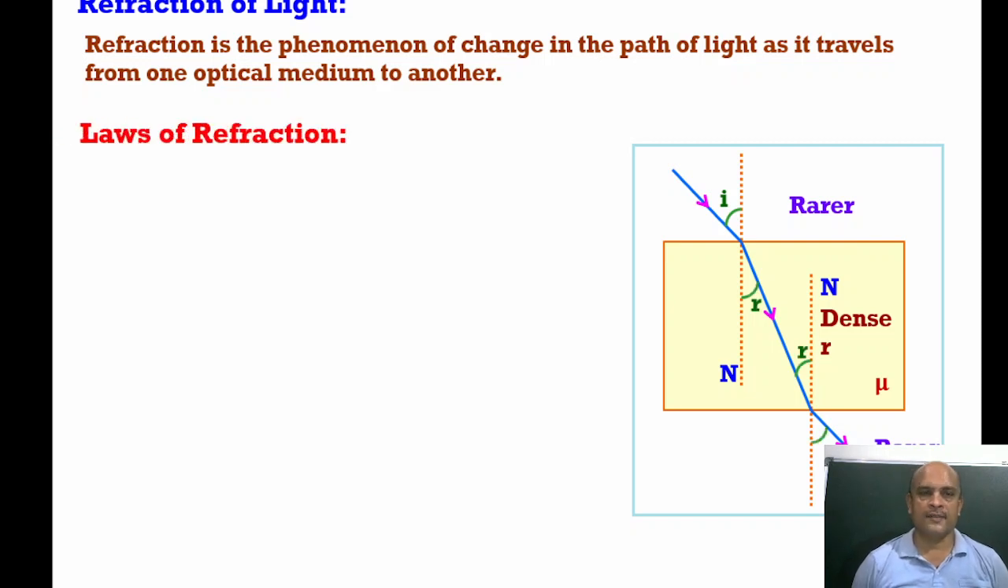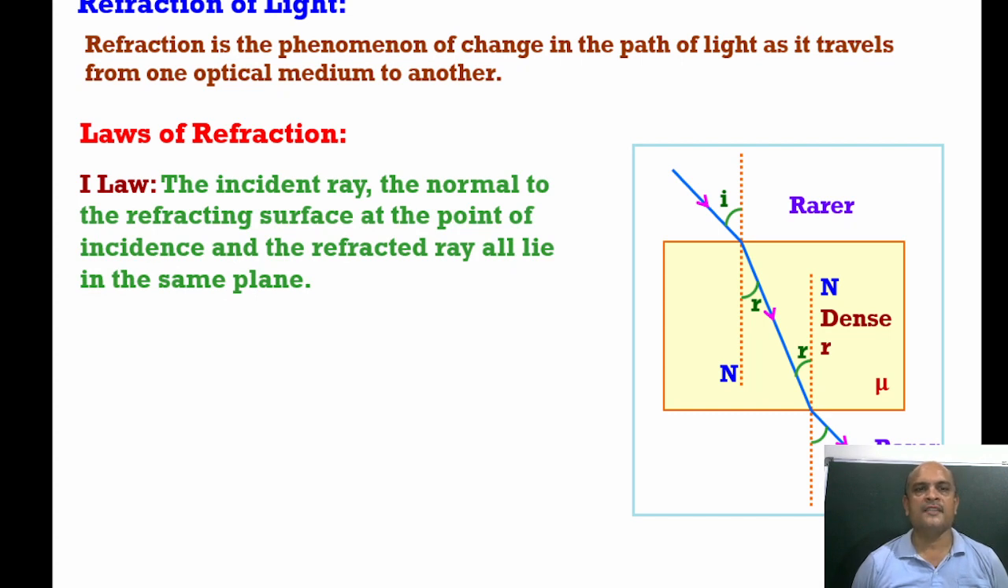Now the law of refraction. First law: the incident ray, the normal to the refracting surface at the point of incidence, and the refracted ray lie in the same plane. It means incident ray, refracted ray, and normal lie in the same plane.